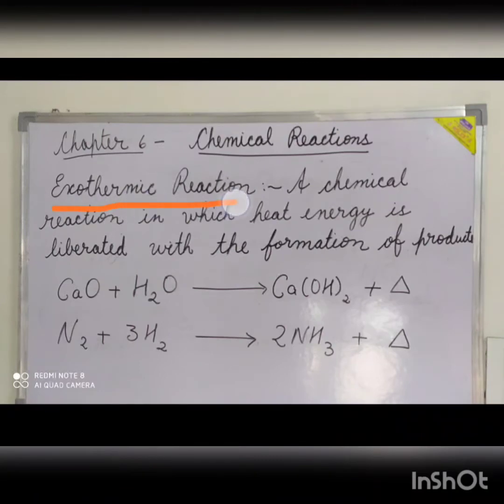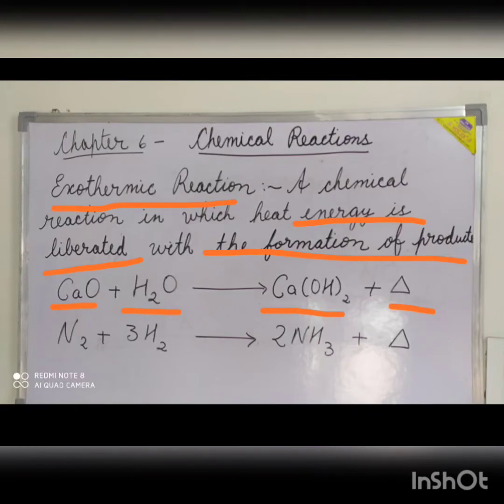Exothermic reaction. A chemical reaction in which heat energy is liberated with the formation of the products is called exothermic reaction. In the exothermic reaction, the rise in temperature takes place. For example, when water is added to calcium oxide, which is also known as quicklime, a large amount of heat is liberated along with the formation of calcium hydroxide, which is also called slaked lime, which boils the water.